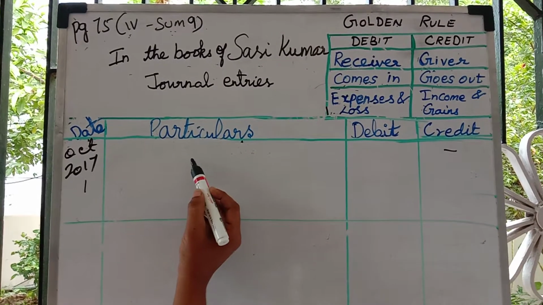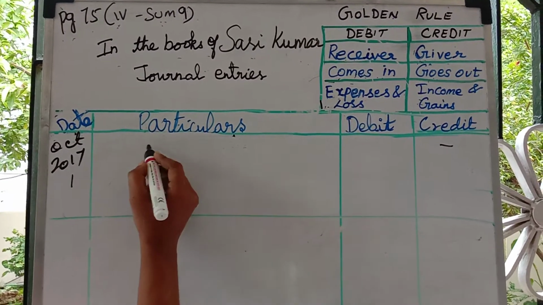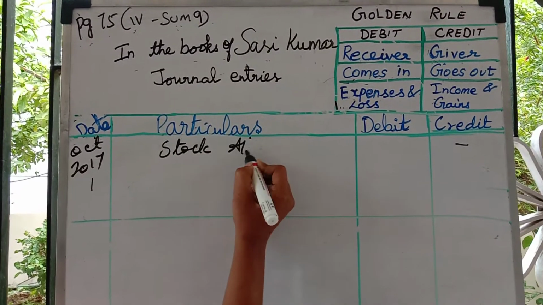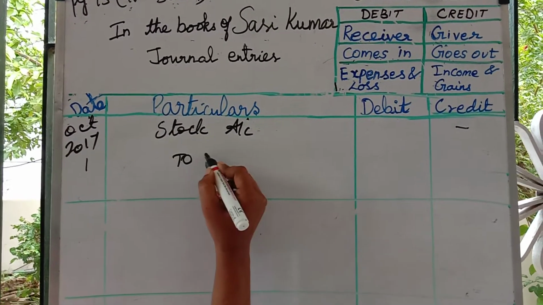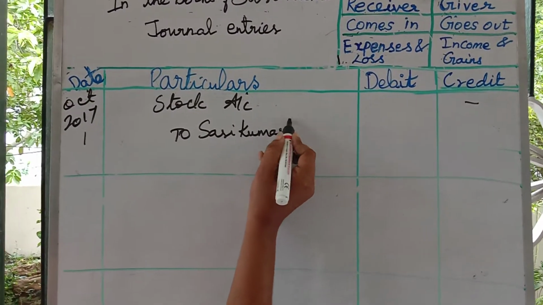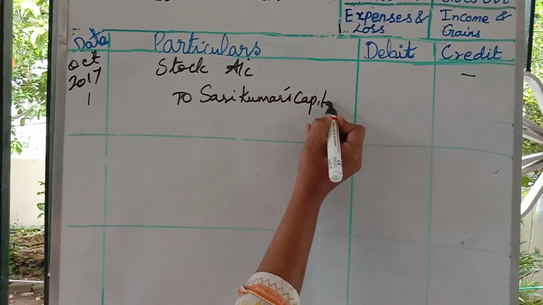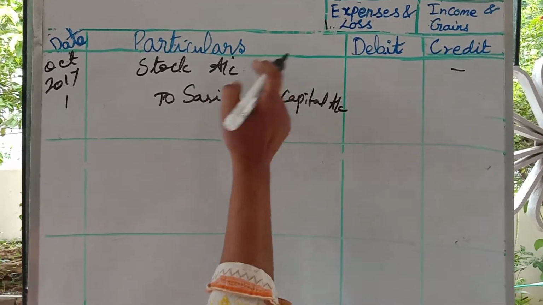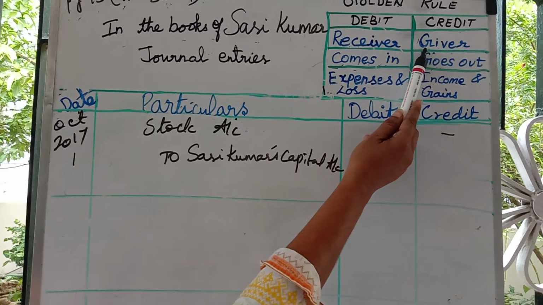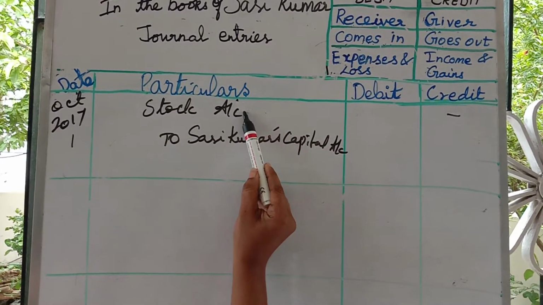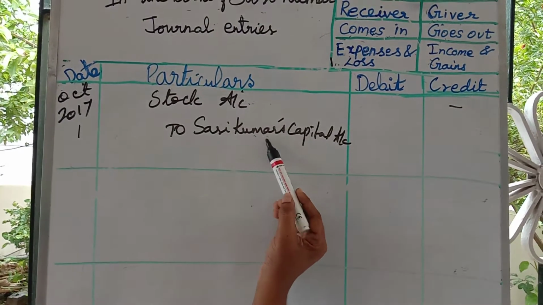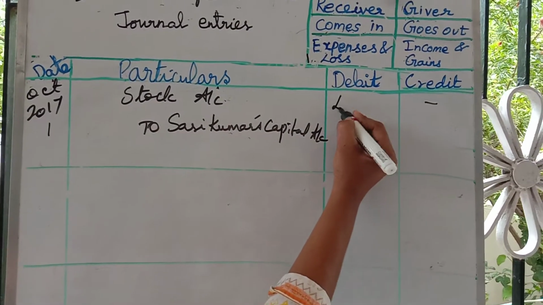So goods, stock, one is. So what I have to write: stock account, to Sasi Kumar's capital account. What is coming in? Stock is coming in. Who is the giver? Sasi Kumar is the giver, credit side. So I am writing coming in on the debit side. Who is the giver? That will be on the credit side. How much he is giving? 40,000.